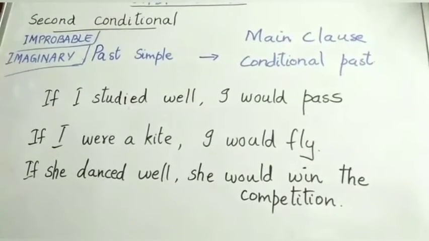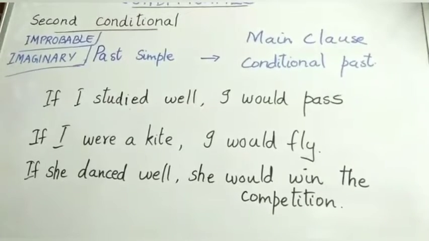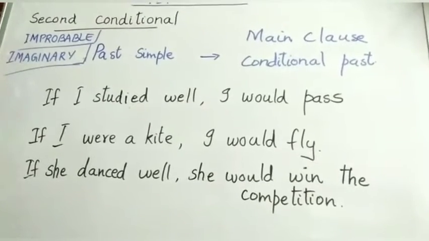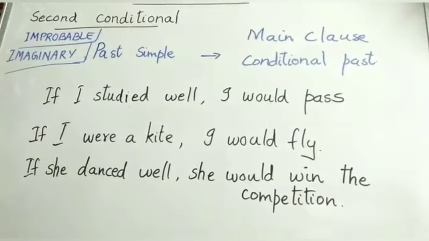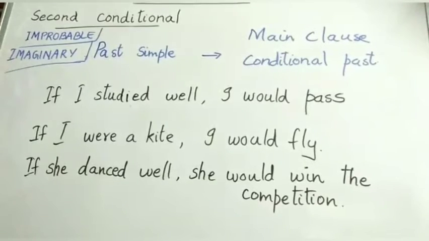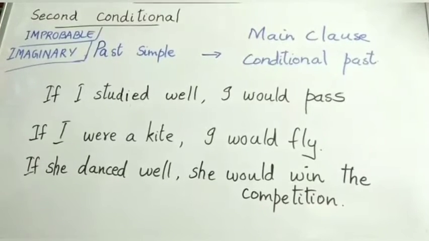So if she danced well she would win the competition. She did not dance well, so she did not win the competition, and we give the second conditional, the improbable condition, like this: if she danced well she would win the competition.